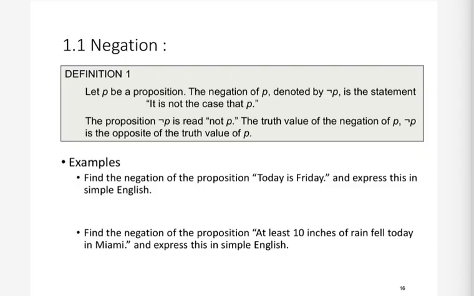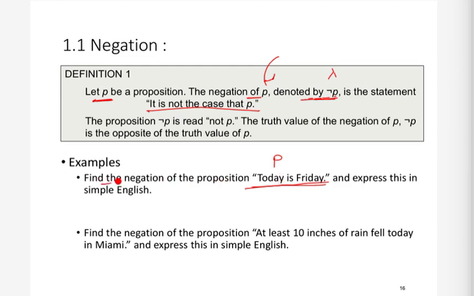If we have a proposition P, then negation of P, denoted by this symbol, is the statement that it is not the case that P. So if we make a new proposition called negation P, that statement will be: it is not the case that P. Let's take an example. Let's assume that this proposition, today is Friday, is P. Let's represent it using the propositional variable P. Now the question asks: find the negation of this proposition. What will be the negation of this proposition?